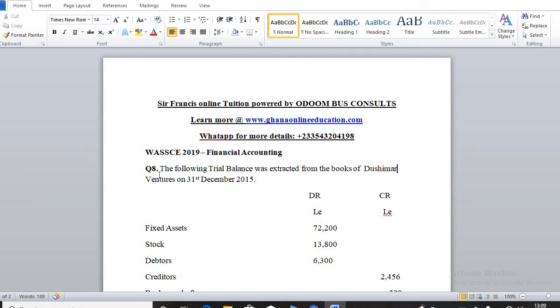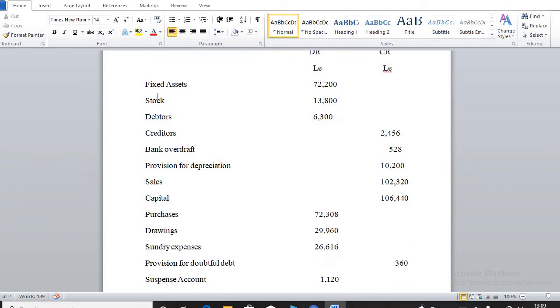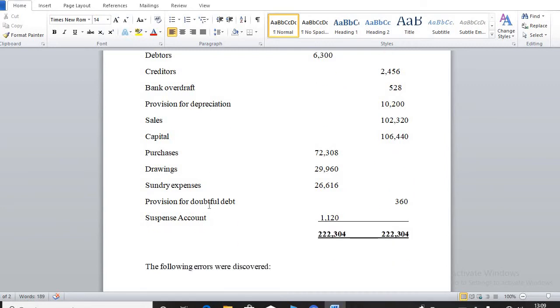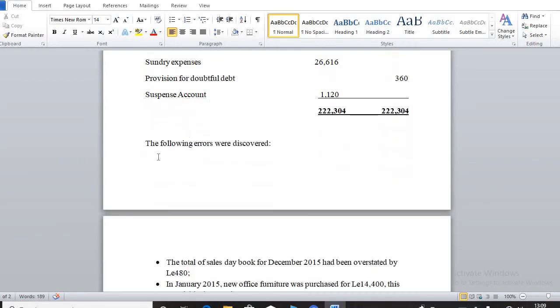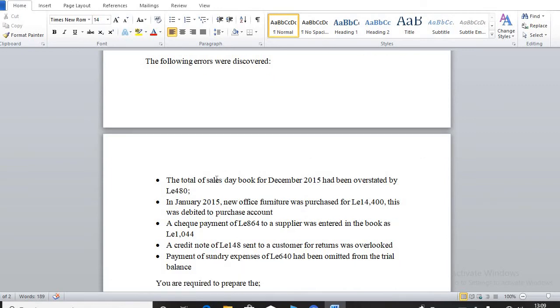The question says that the trial balance was extracted from the books of HEMA Ventures on 31st December 2015. So this is the trial balance. You see your fixed assets, your current assets, your creditors, and other information in it. The following errors were discovered. So these were the errors that were discovered at the end of the day.